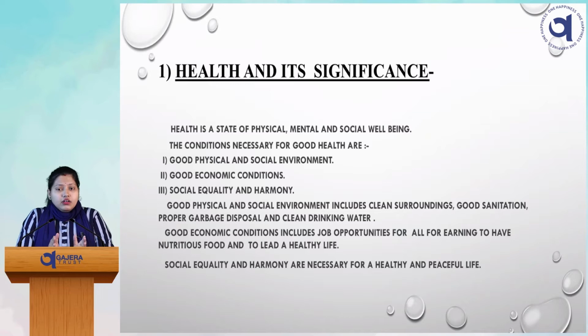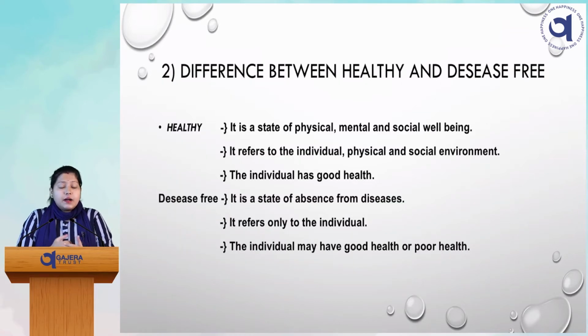After physical and social well-being, we also require mental peace. Social equality and harmony are also necessary for a healthy and peaceful life. So all these things combined make us healthy.